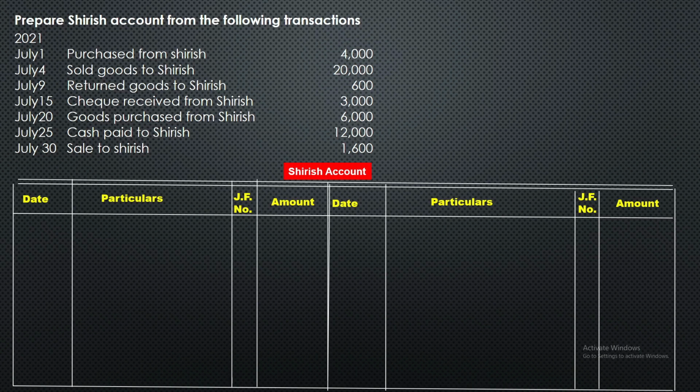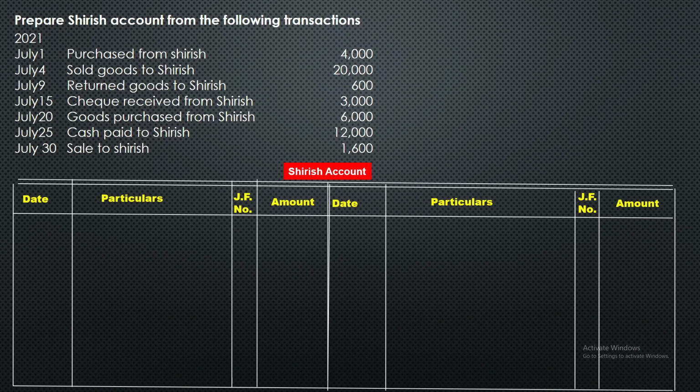And one more thing is goods sold to Sirish for cash we should not record, purchased goods from Sirish for cash we should not record. These 2 points we should remember. Okay, let us start. So this is the table: date, particulars, JF number, amount, date, particulars, JF number, amount.